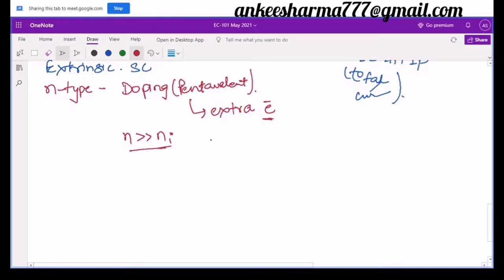And definitely, if N is very greater than Ni, then P will be very less than Ni. The opposite case will be there. Because of extra electrons, there will be more chances of recombination with the holes. So the more electrons there are, the more recombinations there can be. The more the recombination, the more the hole concentration will be reduced. So in this case my law of electrical neutrality says